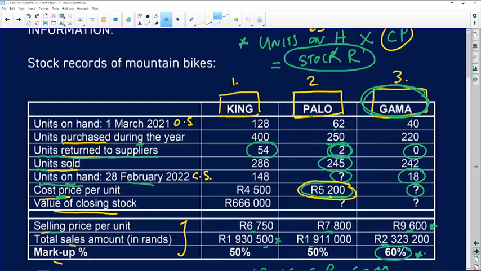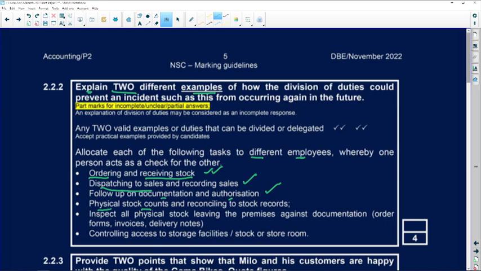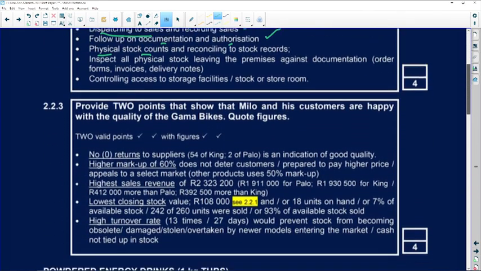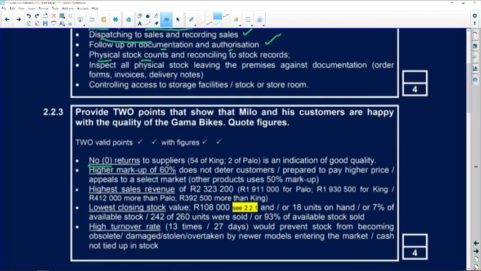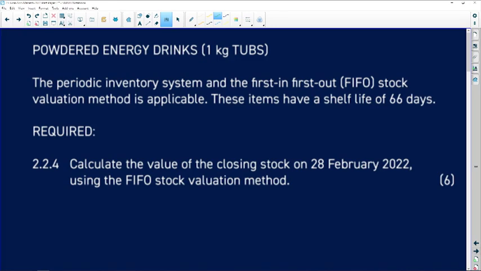Okay, so going back to the memo, right, we can see the points that I've just mentioned. So there's no returns to suppliers, right, indicating good quality. Despite a higher markup, right, your customers still want to buy, they're still prepared to pay the higher price. So 2 points, you can obviously mention those 2 points. There are more points here that you can obviously look through, but those are the 2 points that I wanted to explain. Okay, right, so let's now move on to the next part of the question.